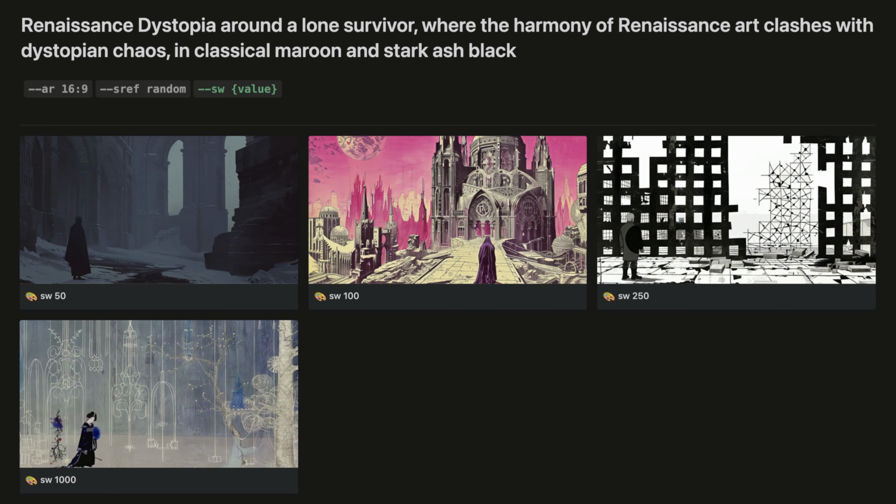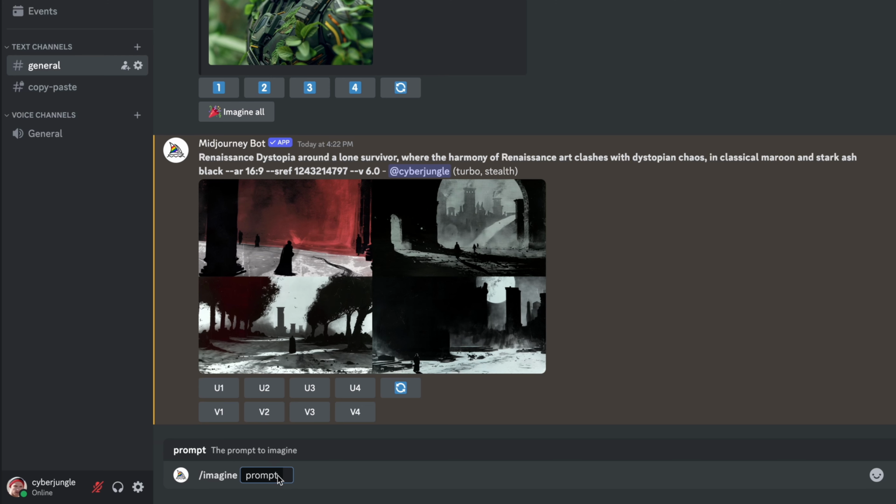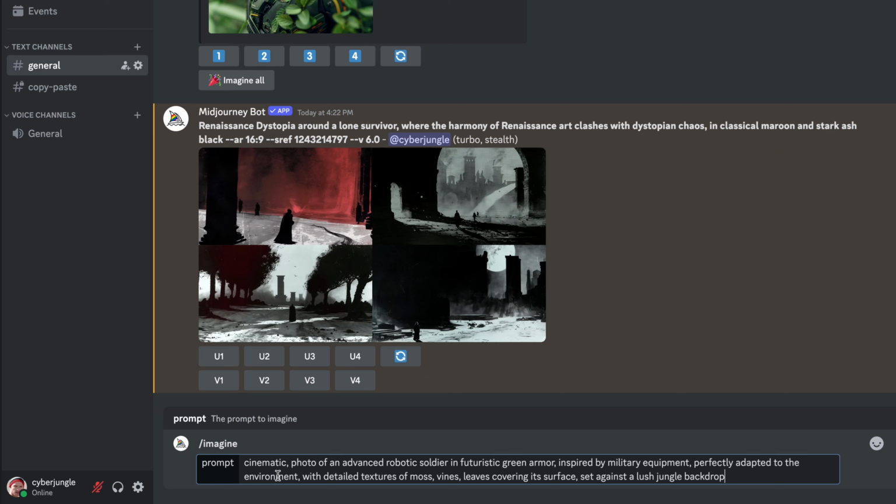Here is a visual comparison of low, medium and high style random values applied to the same prompt. With increasing value, we are feeling the impact of the randomized style more and more. If you like a style generated with style random, you can use that image as a style reference for other prompts using --sref.